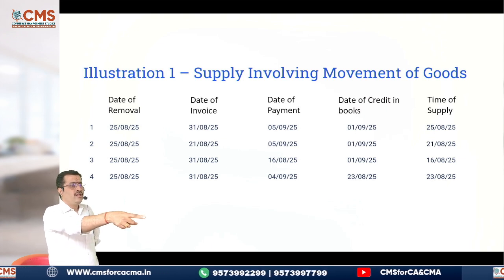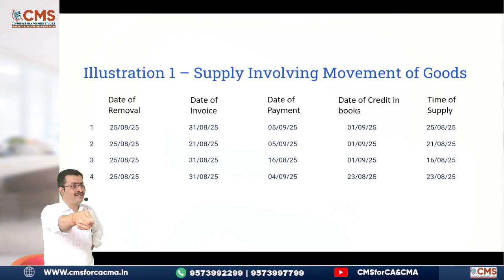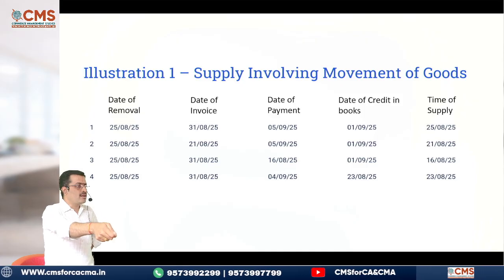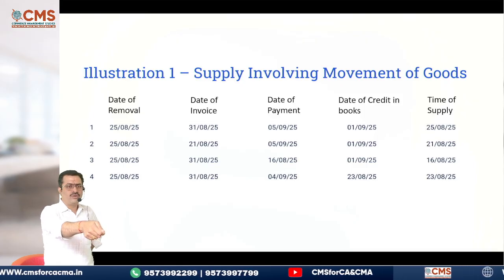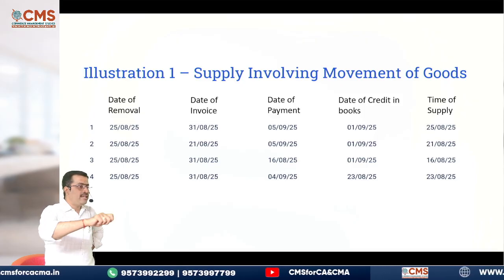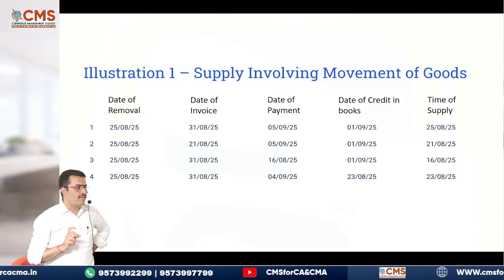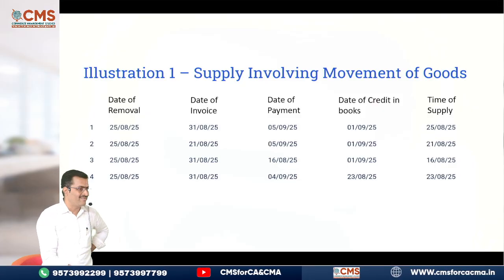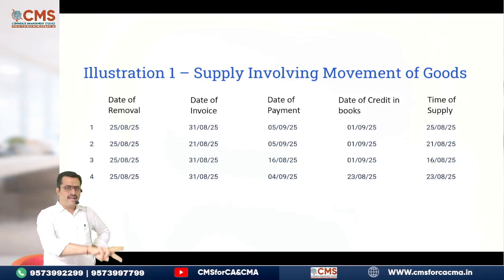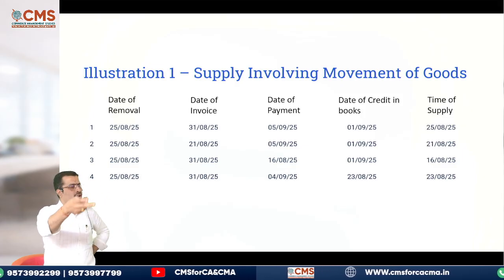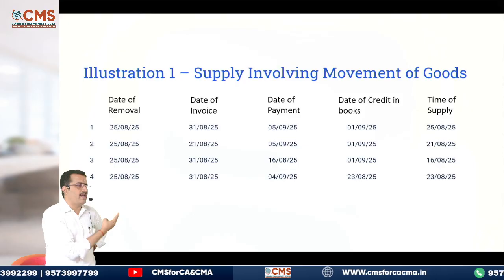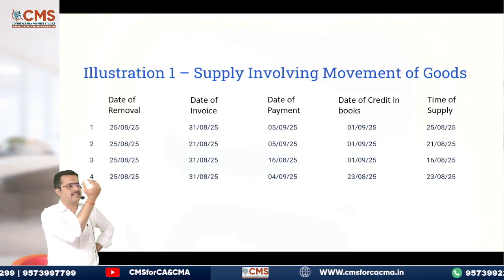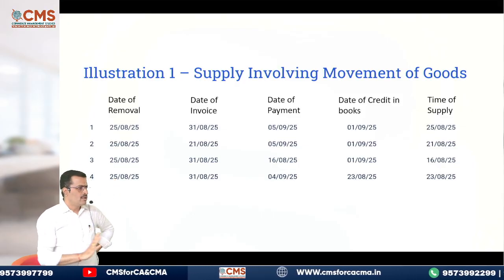Whenever someone issues a check, what will the supplier do, what will the recipient do? He will credit him in the books of accounts. Before the check gets credited, they might immediately pass an entry. So date of payment will be the date when the actual payment is made or credit in the books, whichever is earlier. For that only I gave 2. Okay, last one is time of supply. That is the answer column. So, first we will see.